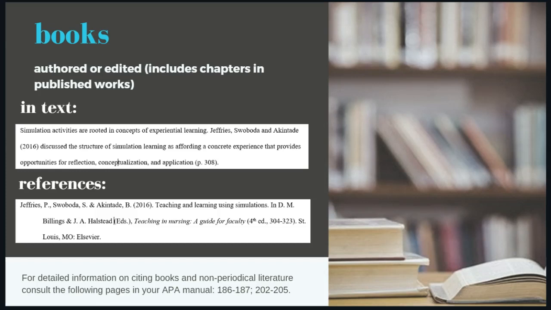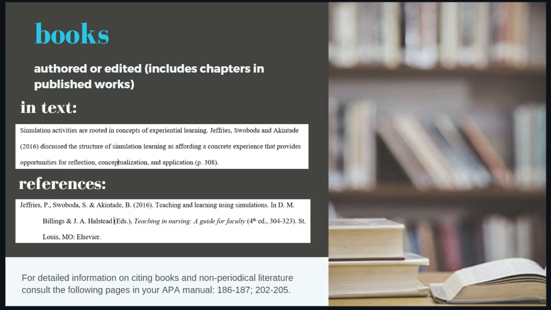In the reference list, again, the authors of the chapter appear first, followed by the date of publication. The title of the chapter appears next, and then we include a statement about the authors or the editors of the book. So here you have it attributed to Billings and Halstead, and then the title of the book, first letter of the first word capitalized, and then if there's a subtitle, the first letter of the first word there capitalized as well. The title of the book gets italicized. The edition and pages, in this case for the chapter, appear next, followed by the location and the publisher.